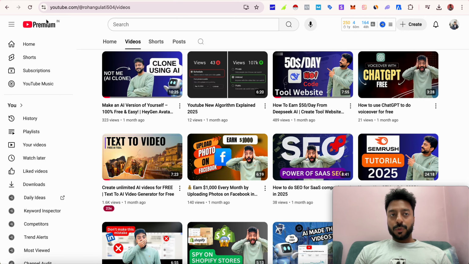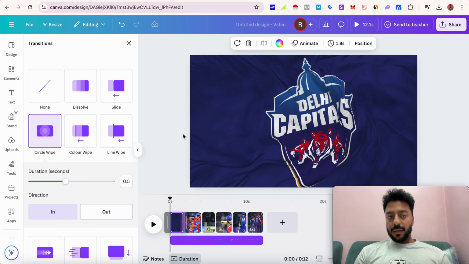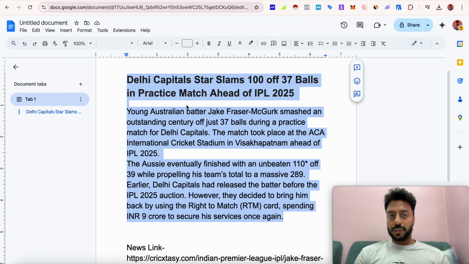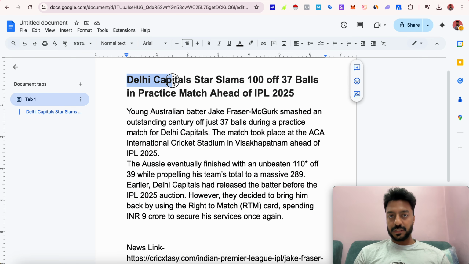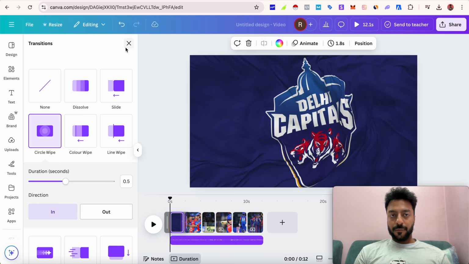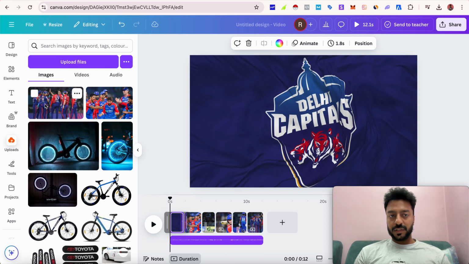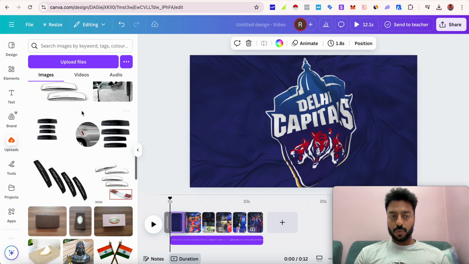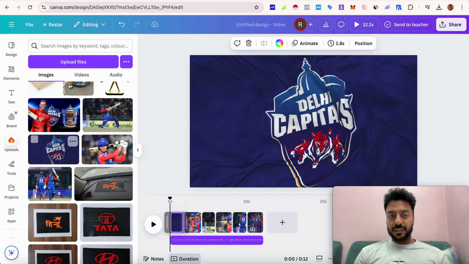Then the next step is you need to go to Canva, right? So I'm just quickly gonna do it on Canva, and then you need to download some images from the internet about the news that you have just got. For this one I have got this news: Delhi Capitals star slams 100 off 37 balls. So I downloaded some of the images into my Canva, and then you can see that I have uploaded a lot of images into Canva, right? These are the images that you have to import.